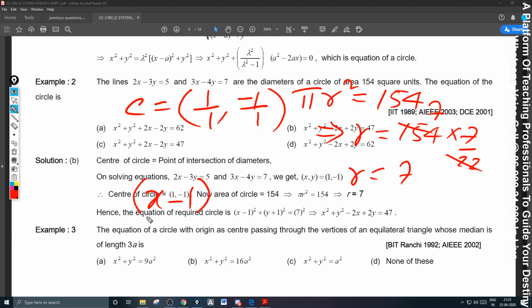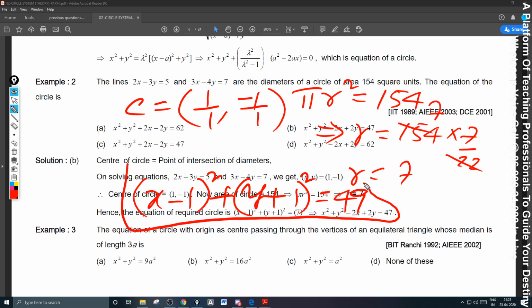The circle will be x minus 1 whole square plus y plus 1 whole square is equal to radius square. Center radius form. If you simplify this, you will get the equation of the circle. Okay, now let's move on to the next one.